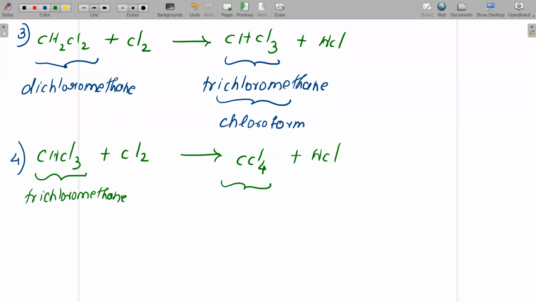Finally, CCl4, tetrachloromethane. Right? So these reactions we call as substitution reaction, because in all of these reactions, as you understood, one hydrogen is substituted by chlorine and you guys are getting the products. I hope you guys understood.